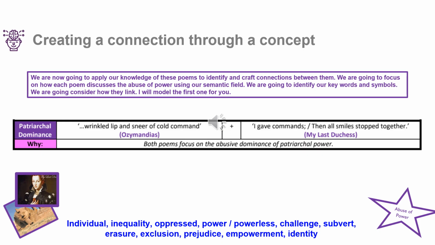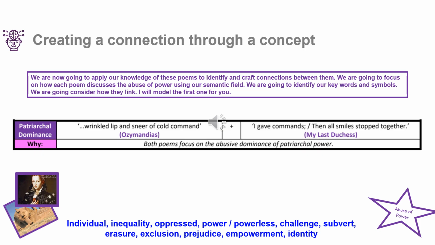And so I've used this with my Year 11 class previously, and what's been really useful about it is it gives me a frame of reference, and I include the vocabulary at the bottom to help support that. So in this example, I'll talk about how in Ozymandias we're talking about the sneer of cold command, that he believes that he can assert his power beyond the grave, and this links this idea of control.